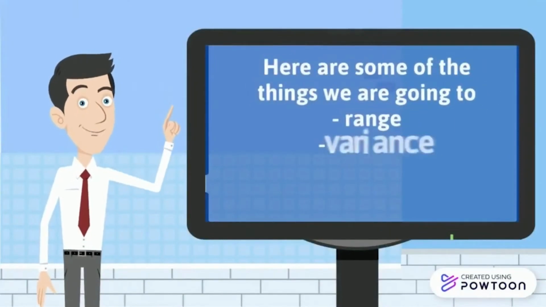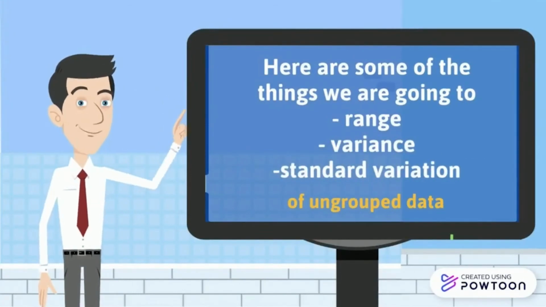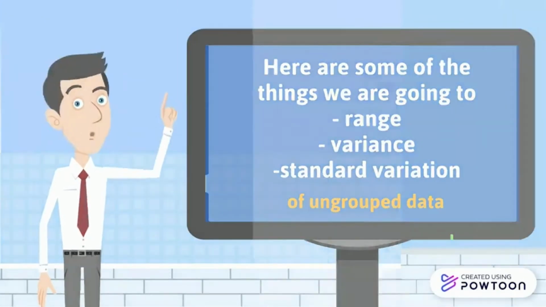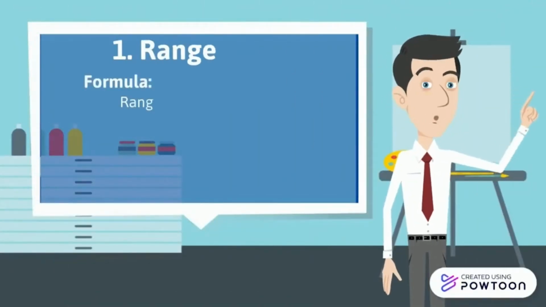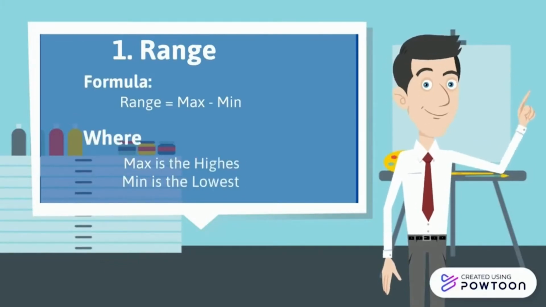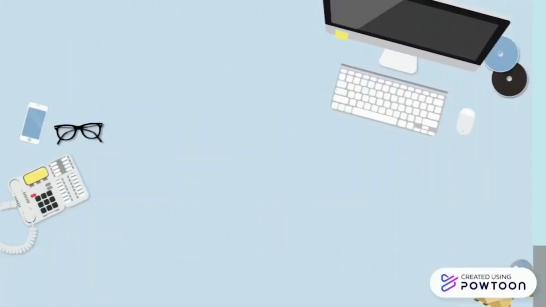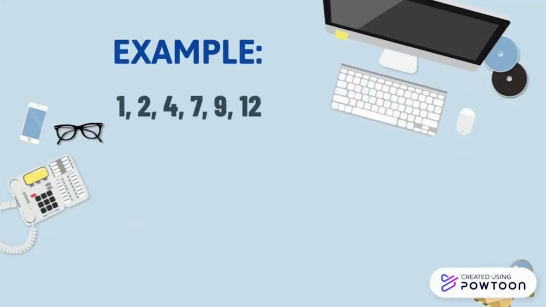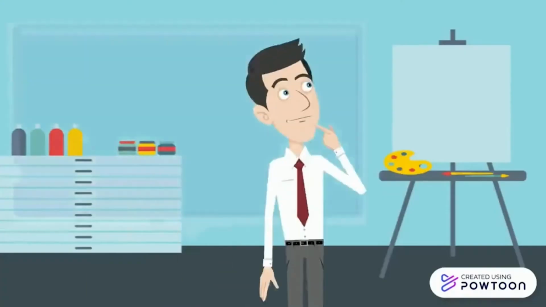So today we will learn about range, variance, and standard deviation of ungrouped data. First is range, where the formula is range equal to max minus min, where max is the highest value and min is the lowest value of data. Here is an example. The highest value is 12 and the lowest value is 1, so range equals 12 minus 1 equals 11.